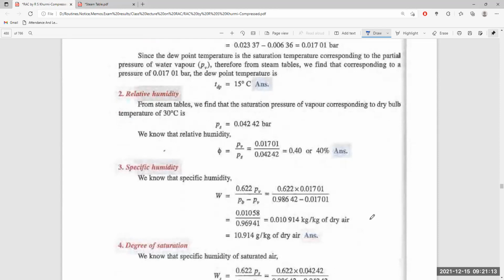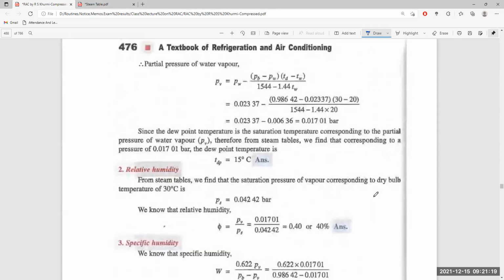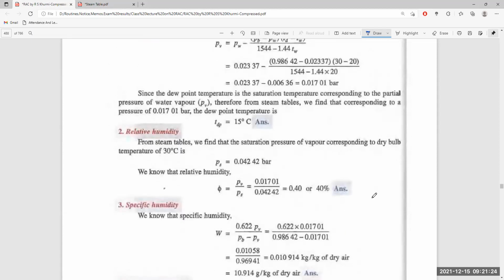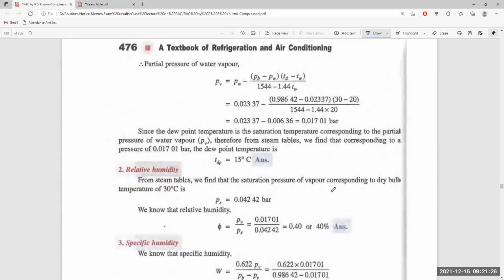So the relative humidity will be the saturated partial pressure of water vapor. The relative humidity is the partial pressure of the water vapor divided by the partial pressure of the steam. So PV by PS, 0.01701 over 0.042. What is PV by PS? I've already got it.